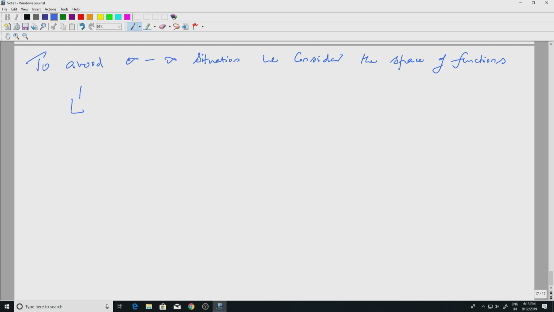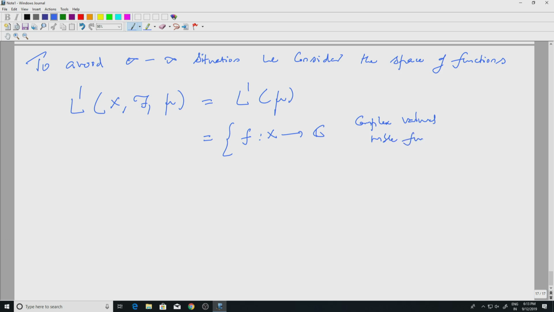The significance of this notation will be clear later on. I will denote this by L1 of X, F, mu; sometimes X and F are clear, so we will simply write L1 of mu. This is the collection of complex valued measurable functions such that the integral over X of mod f d mu is finite.